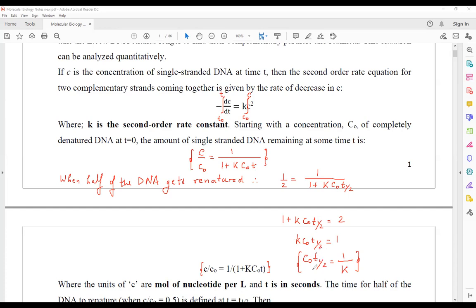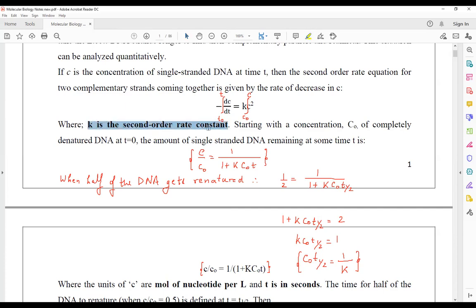The concentration of DNA at half-time period is inversely proportional to the proportionality constant, that is the rate constant of the second order reaction. K was the rate constant of the second order reaction. See, it is written here, what is K? K is the rate constant of the second order reaction.